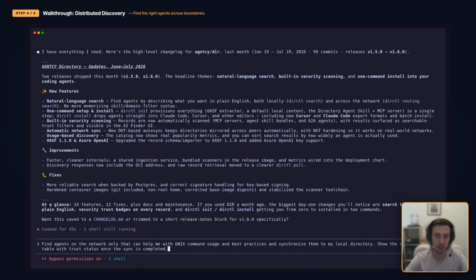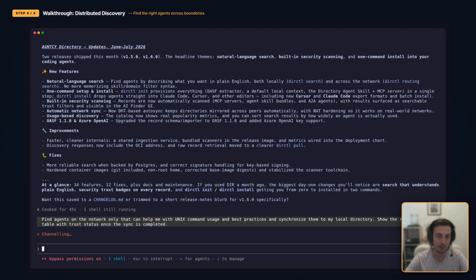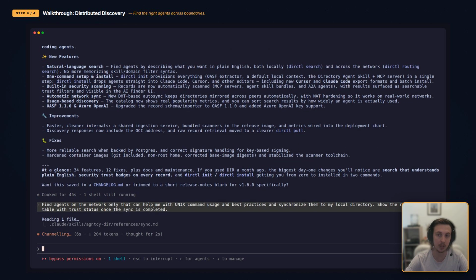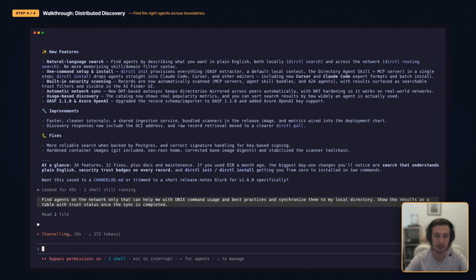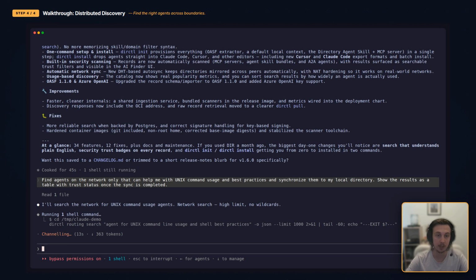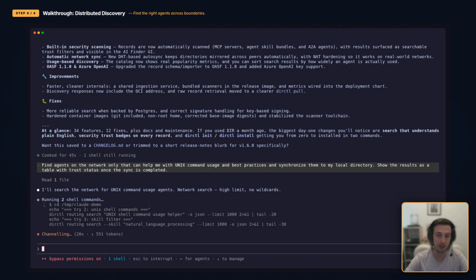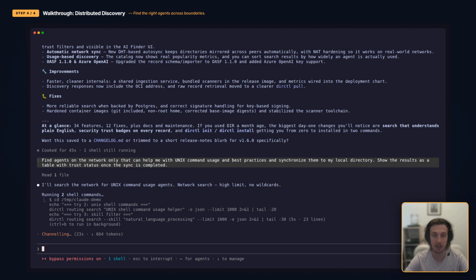Once again, we describe what we need in plain terms: an agent that can help with Unix command usage and best practices. This time, though, the search goes beyond our own registry and reaches out to the network, with the results synchronized back to the local directory once found.